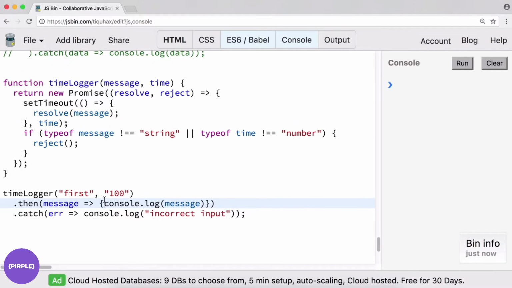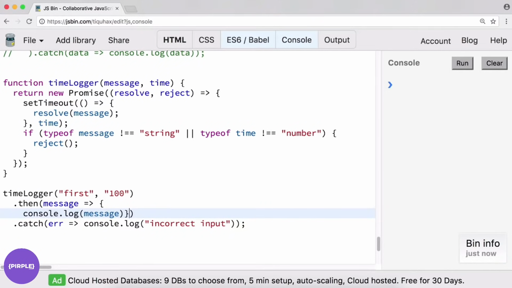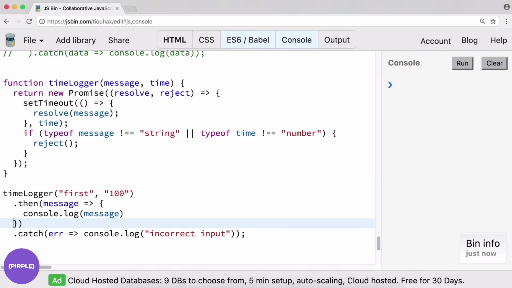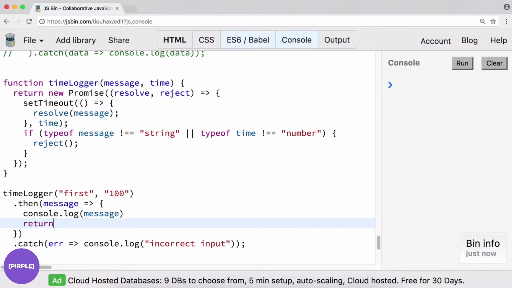Because I want to return and also log something at the same time, that's why I'm putting in curly brackets here. And now we will return timeLogger second, and let's say we want it to take 800 milliseconds.